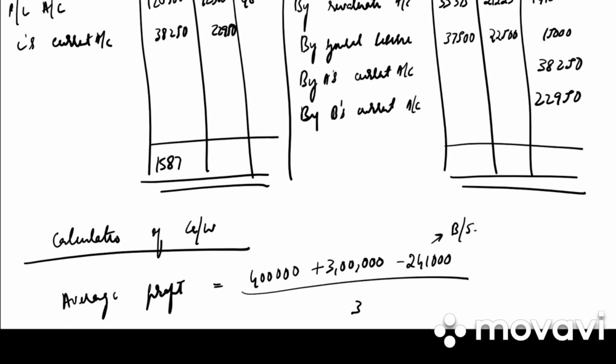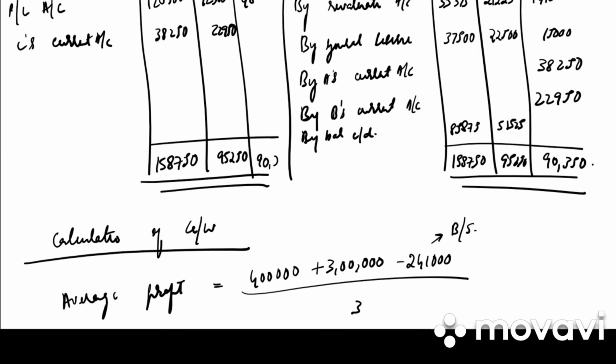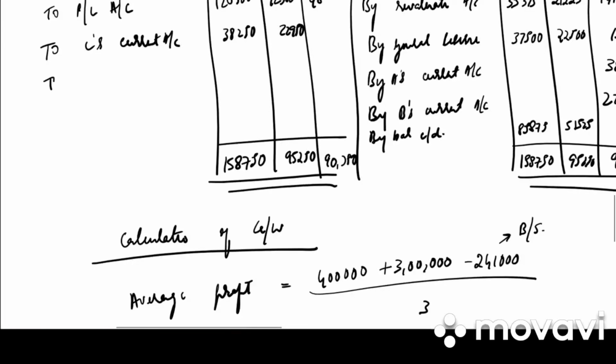Our debit side balance is more for A and B, that is 1,58,750, 95,250, 1,58,750, 95,250. So by balance carried down, 85,875, 51,525. In case of C, our credit balance is more, 90,350. So to C's capital account, that is 42,150.